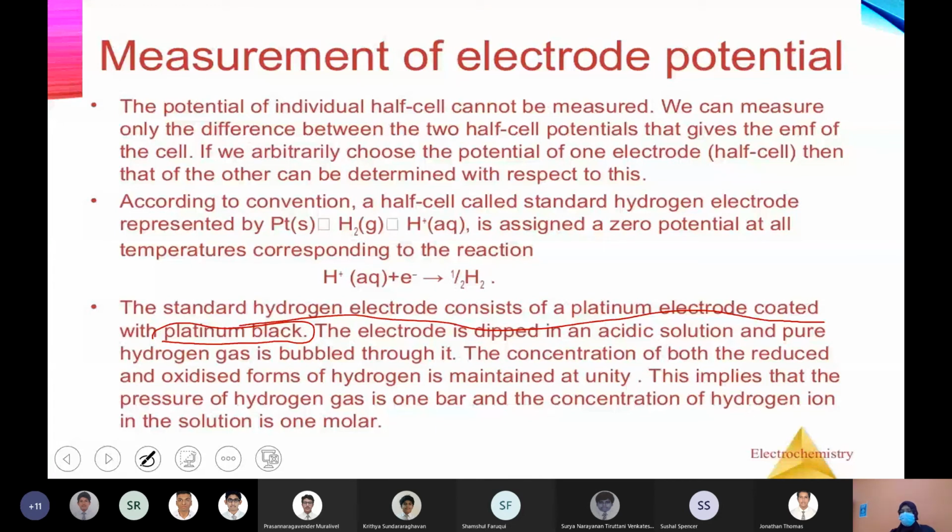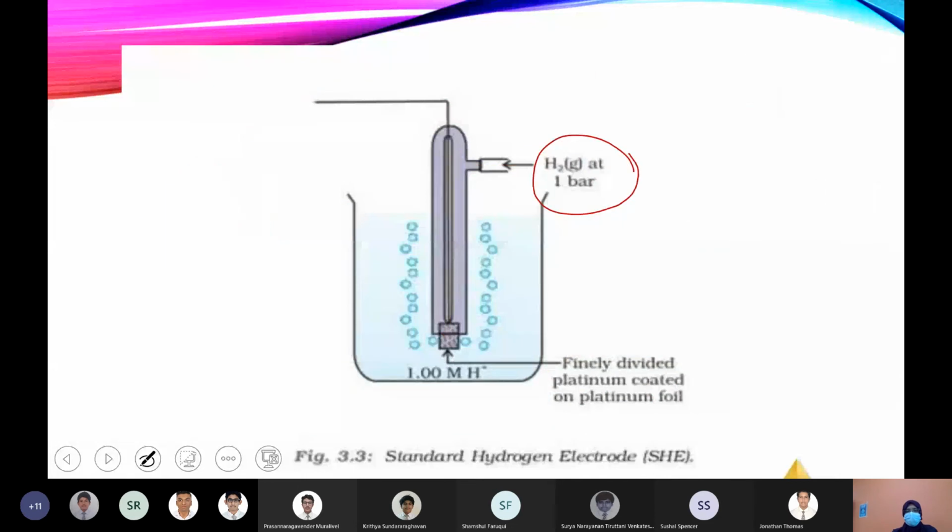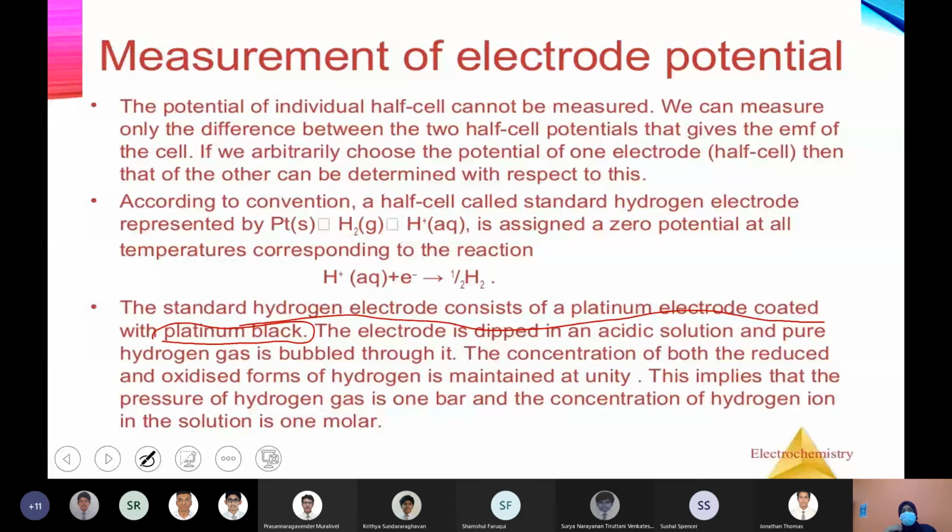So no need to write this point if you've drawn everything with specifying gas, pressure, concentration and everything, then that is what is explained in the third point. Just read, you can understand the same thing that is there in the drawing. Standard hydrogen electrode is platinum electrode coated with platinum black, that is the porous platinum.